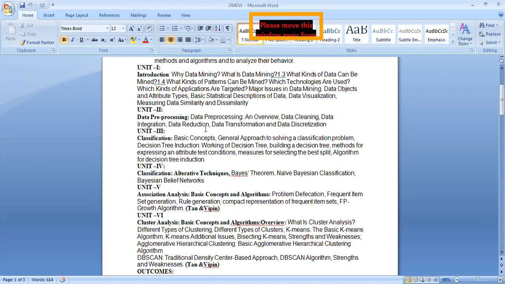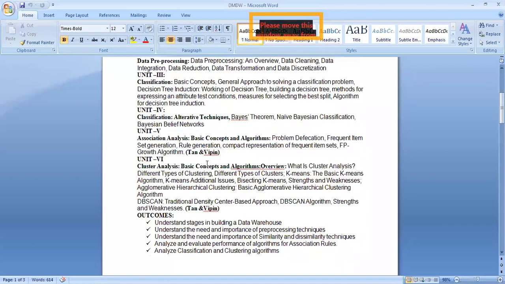So these are all the algorithms you completed in the last class. Now in today's class, we discuss DBSCAN. This is the last concept in data warehousing and data mining. So the traditional density, the center-based approach of the DBSCAN algorithm, you discuss now, and its strengths and weaknesses. Okay, clear? This is the end of the concepts regarding data warehousing and data mining.